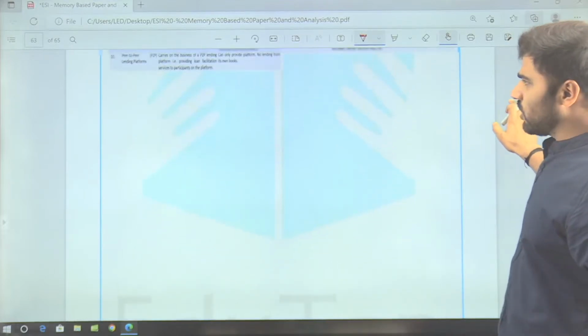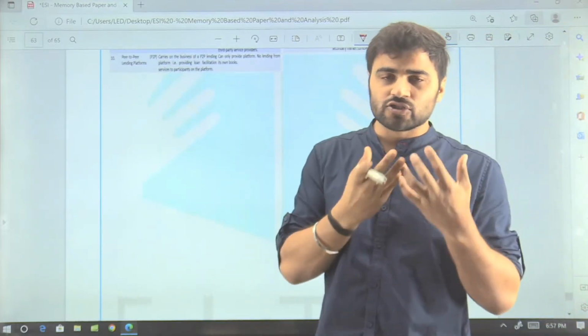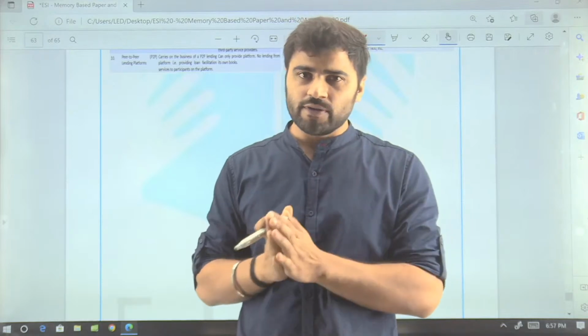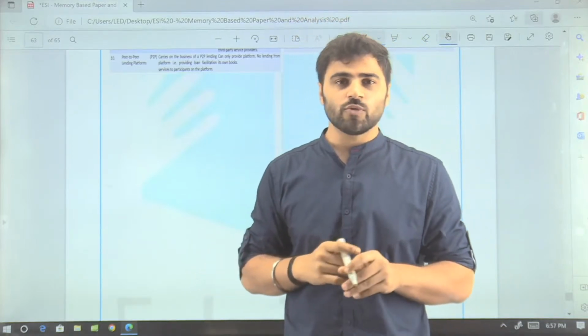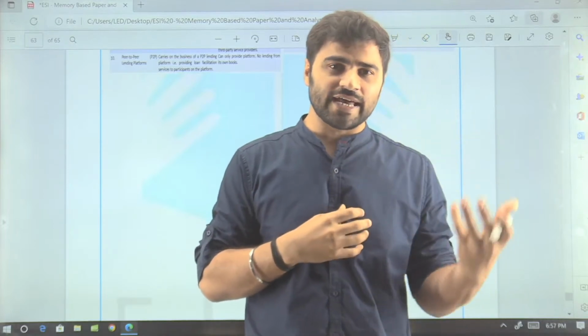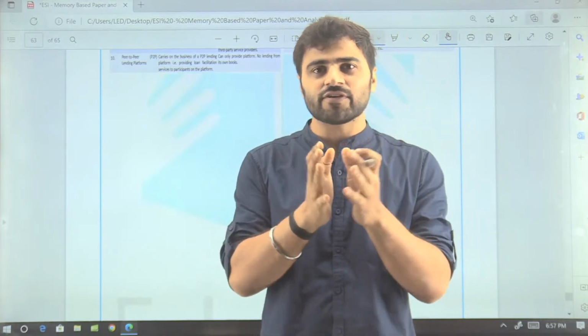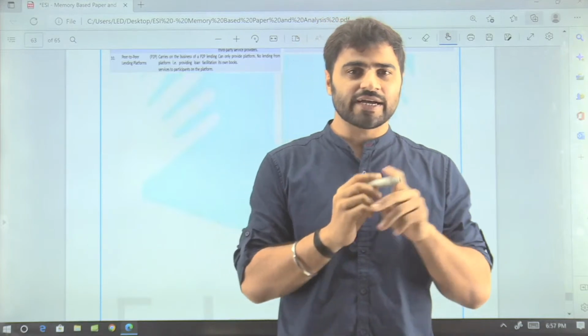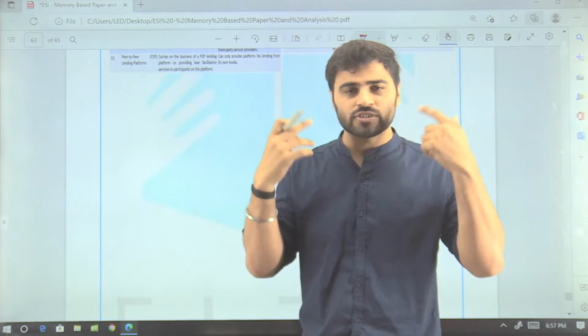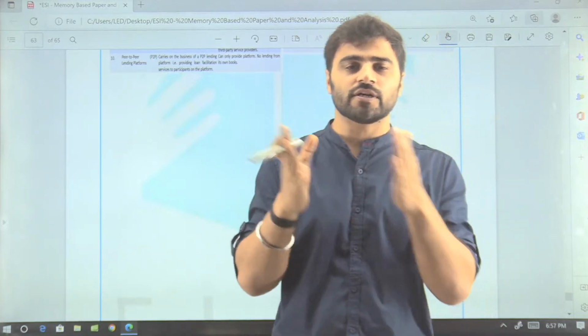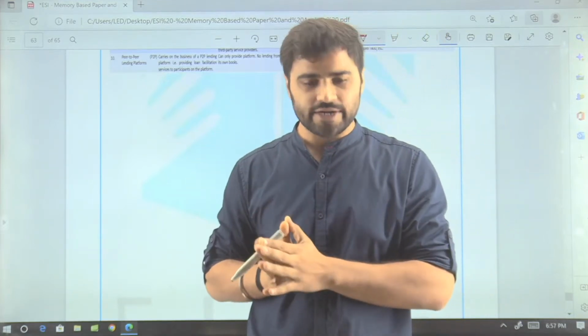So guys, this is all for the detailed analysis, the detailed solution of our ESI paper of the RBI Grade B Phase 2 examination. So I hope you have learnt and analyzed the paper. You have to keep this analysis in mind, and you have to re-strategize your preparation for the next year's examination, right?